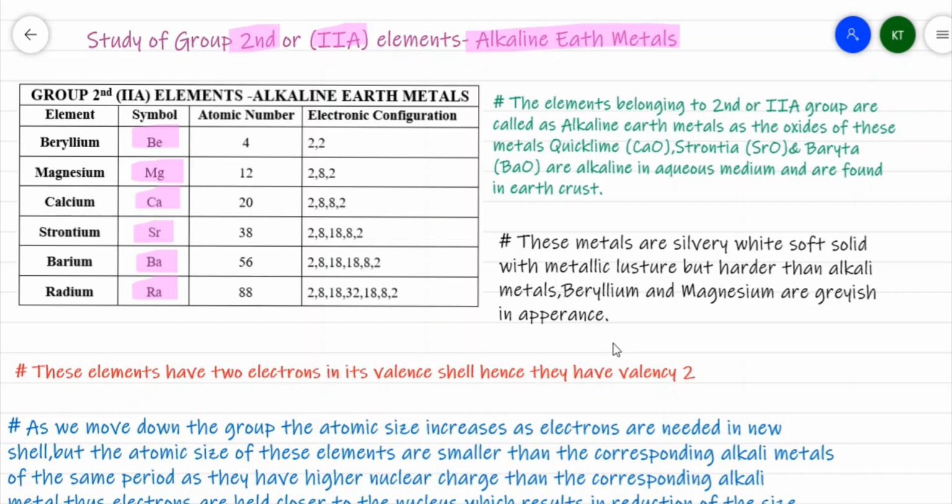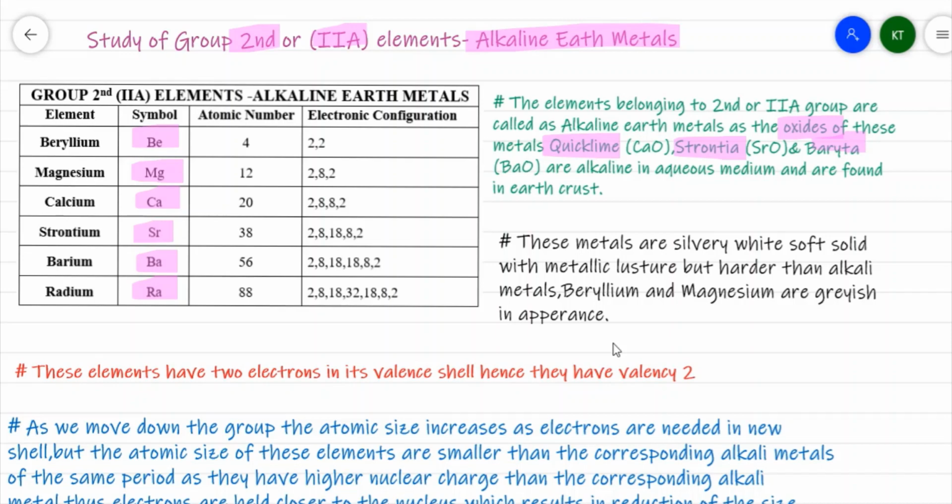I have written down the atomic number as well as the electronic configuration of these elements. We call these elements alkaline earth metals. What's the reason? The oxides of these elements, like calcium oxide, which is called quicklime, strontium oxide, called strontia, and barium oxide, called baryta, are alkaline in nature.